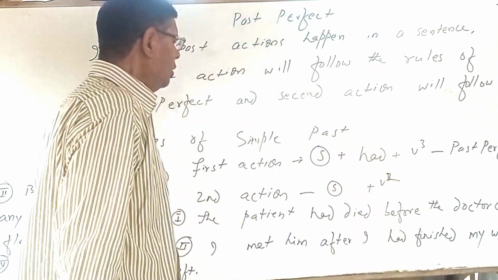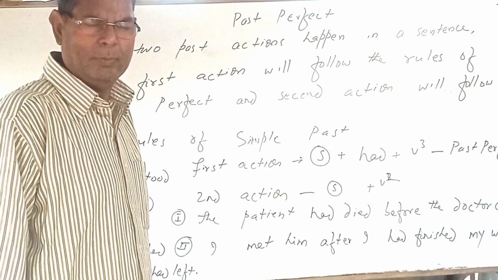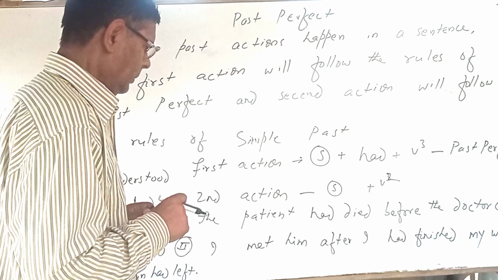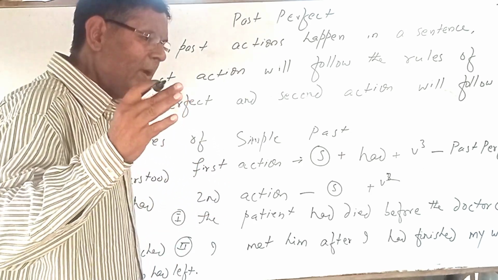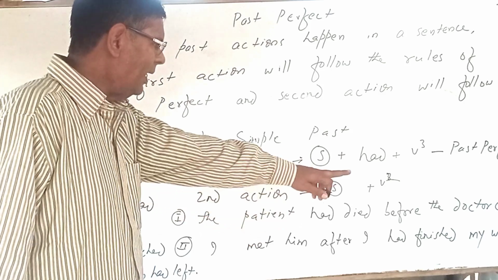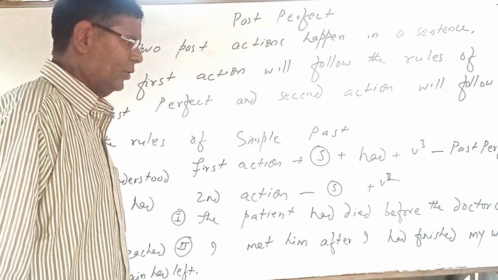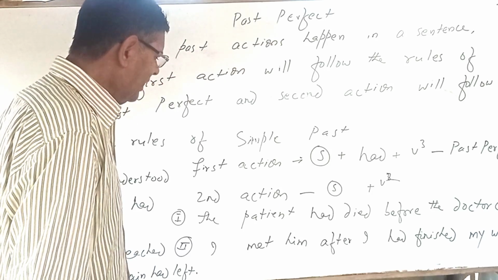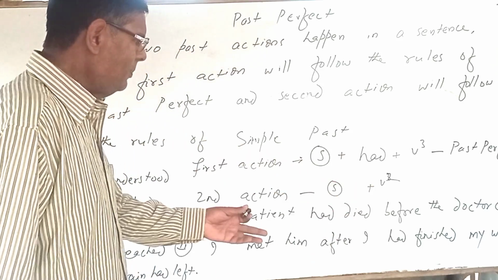Okay. Now look here. The patient had died before the doctor came. Both actions are in past tense. मरीज डॉक्टर के आने के पहले मर चुका था. What happened first? The patient died. Second, arrival of doctor. Second sentence. I met him after I had finished my work. मैं उससे मिला जब मैं अपना काम पूरा कर चुका था.